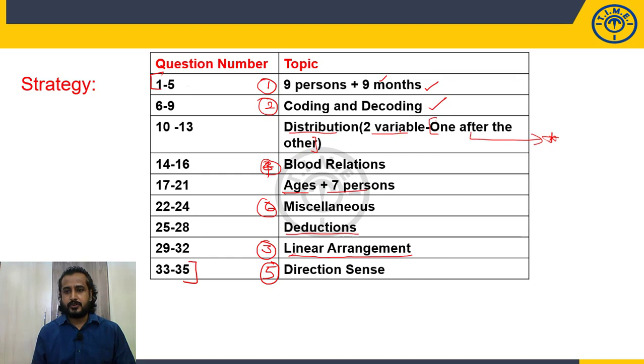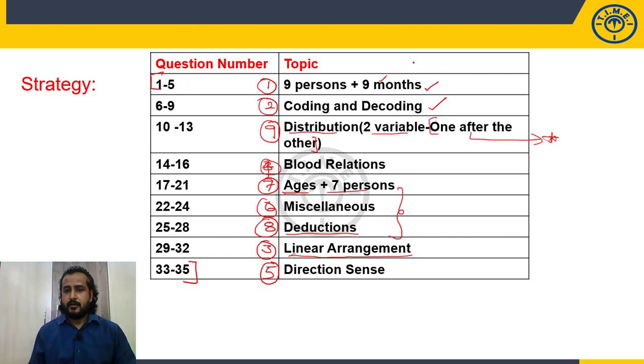Now I am left with the distribution with 2 variables one after the other, ages 7 persons and deductions. Among these, which am I going to give the preference? Ages and 7 persons. Now you may have the doubt, sir, among these two deductions are easy, so why won't we pick up deductions first? As I know that in recent exams, most of the questions are given with only a few. So if you are good at the concept of only a few, yes, you can take it up. There is no doubt. If you are not good at only a few, better to attempt it at the last. So it is the 8th preference and the last 9th one is this. So this should be the strategy.